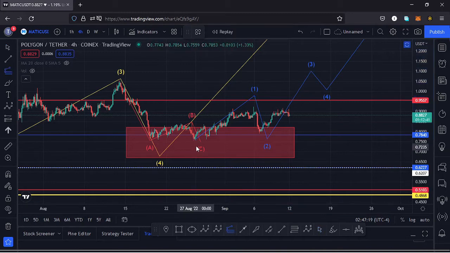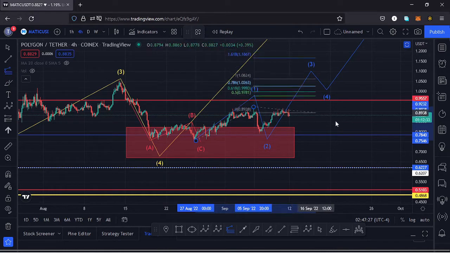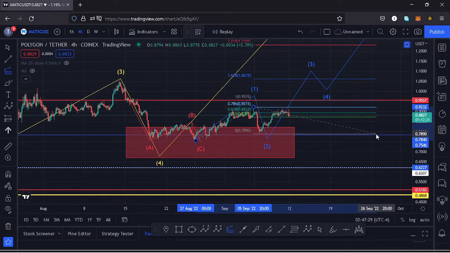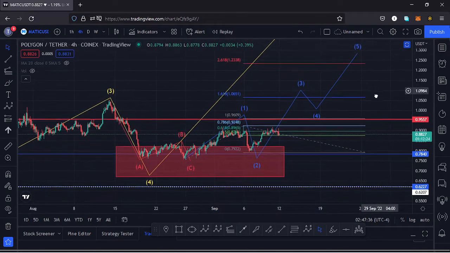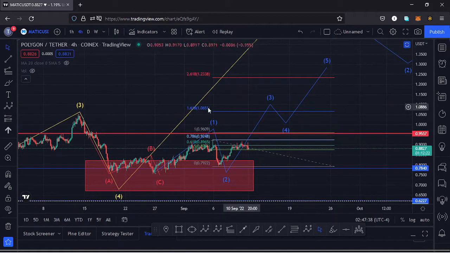Using a trend based Fibonacci, we can get a minimum target area for that wave 3 by just connecting the fibs from the low of the wave 1 to the high of the wave 1, then dragging the fibs to the low of the wave 2. That gives me a minimum target area at the fib level 1.618, and that is at around the $1.0651 mark.